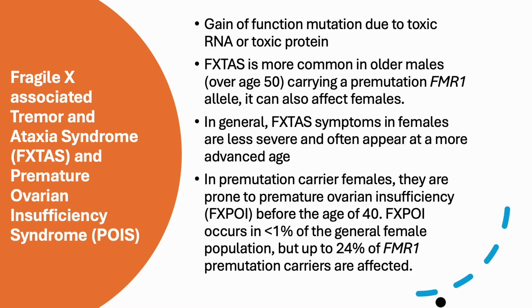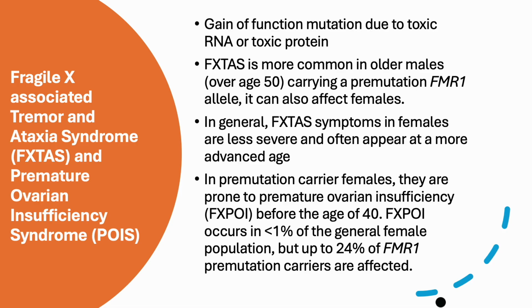that is, the repeats range from 55 to 200. The patients don't have Fragile X syndrome, but they could. Fragile X associated tremor and ataxia syndrome can develop in older males, that is over the age of 50, and females also could be affected by FXTAS. In general, FXTAS symptoms in females are less severe and often appear at a more advanced age compared to males.